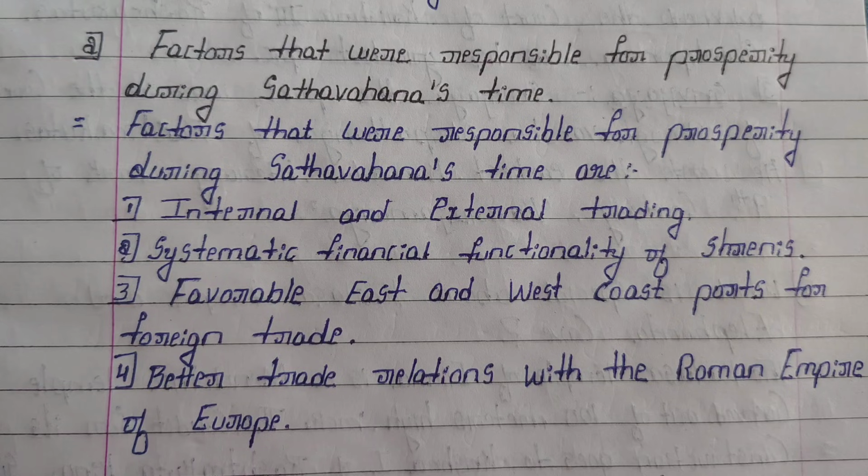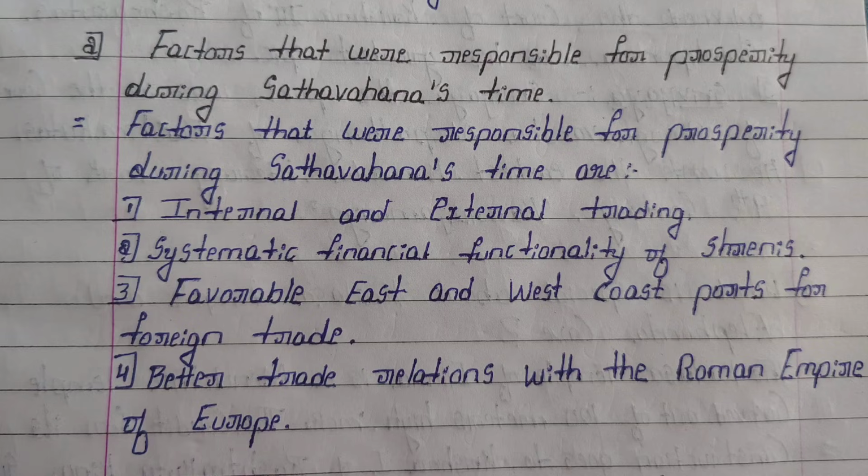Second question, factors that were responsible for prosperity during Satavahana's time. Answer: factors that were responsible for prosperity during Satavahana's time are: first one, internal and external trading.